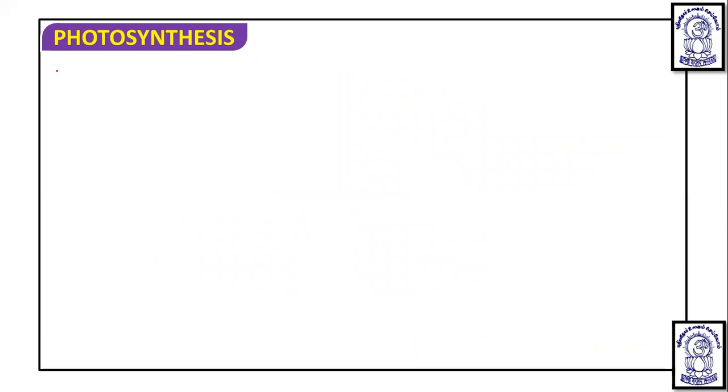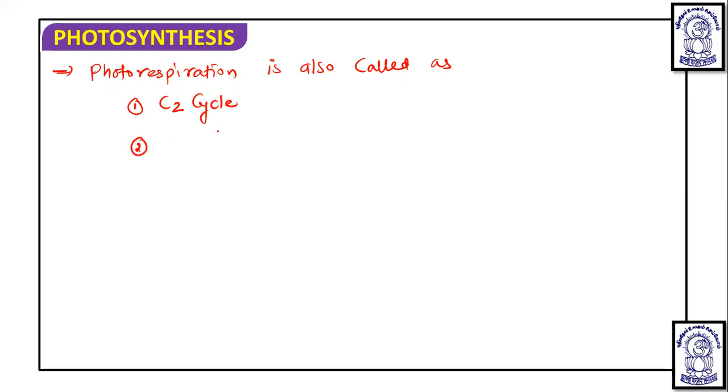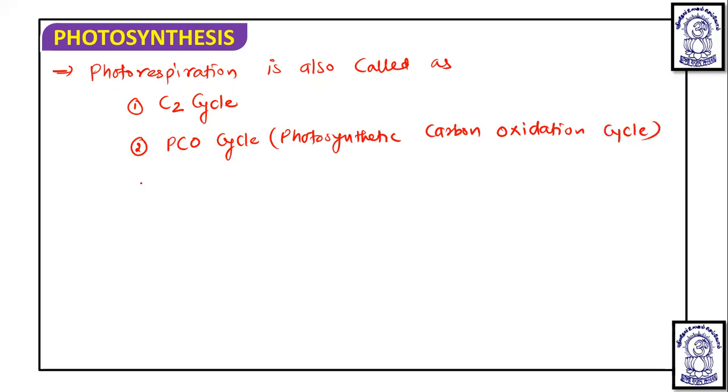Now this photorespiration is also called, number one, the C2 cycle; number two, the PCO cycle, PCO stands for photosynthetic carbon oxidation cycle; third, glycolate metabolism. These all are the names of photorespiration.